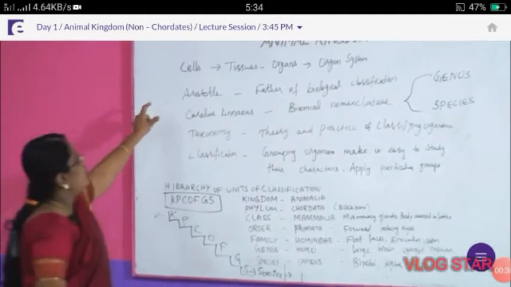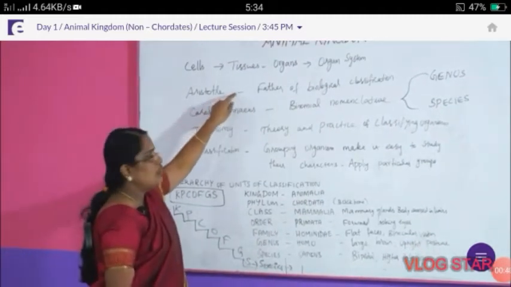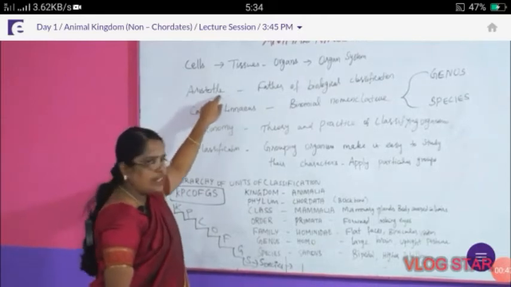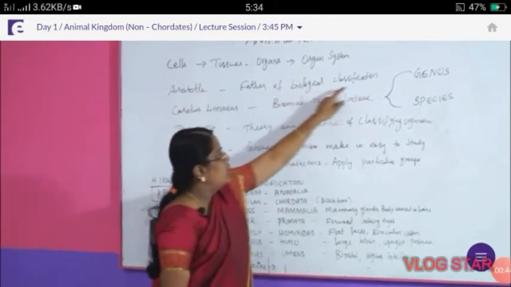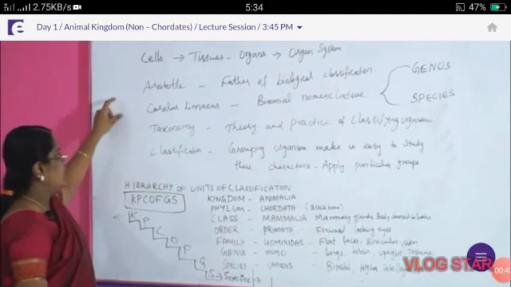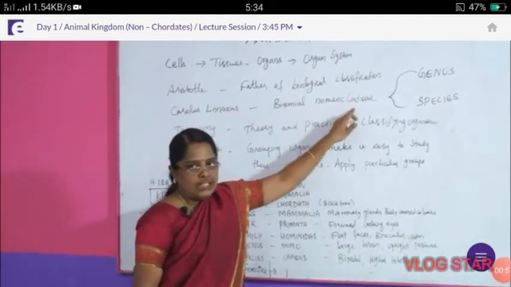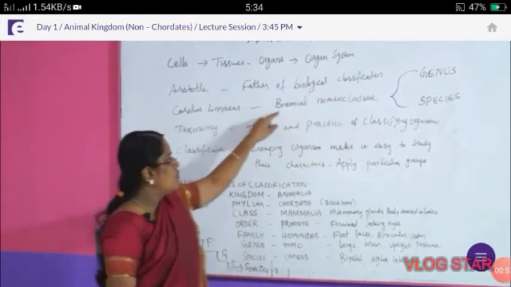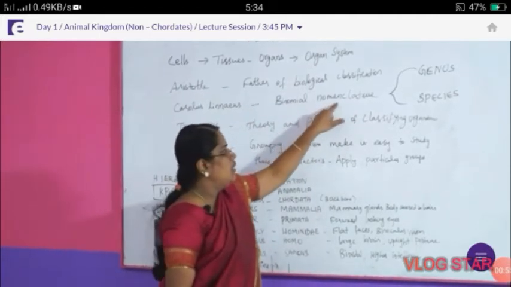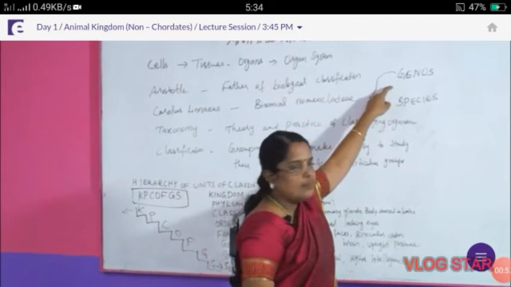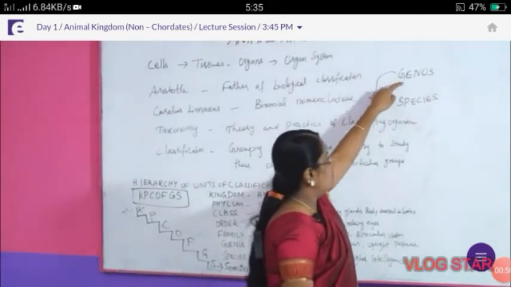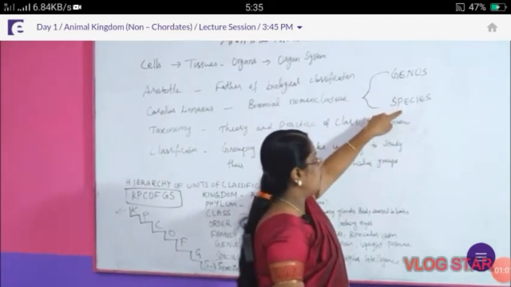Next, Aristotle, he is a scientist, the father of biological classification, and then Carolus Linnaeus introduced the binomial nomenclature. What is called the binomial nomenclature? There are two names present in it. The first one is the genus name, and the last one is the species name.